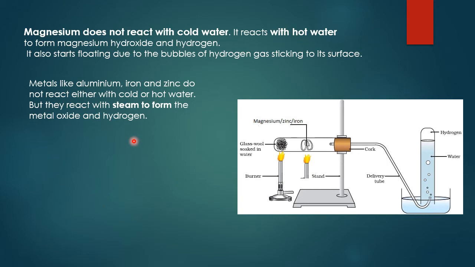Metals like aluminium, iron, and zinc do not react either with cold water or hot water, but they react with steam to form the metal oxide and hydrogen. These are the chemical reactions of aluminium and iron when they react with steam. 2Al plus 3H2O gives Al2O3 plus 3H2. 3Fe plus 4H2O gives Fe3O4 plus 4H2.